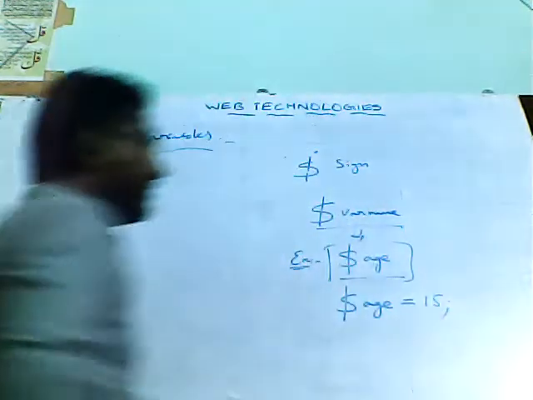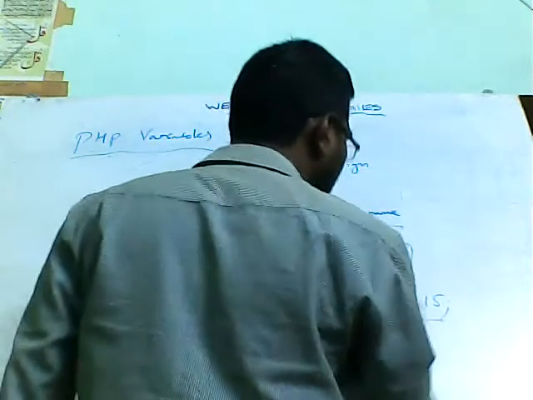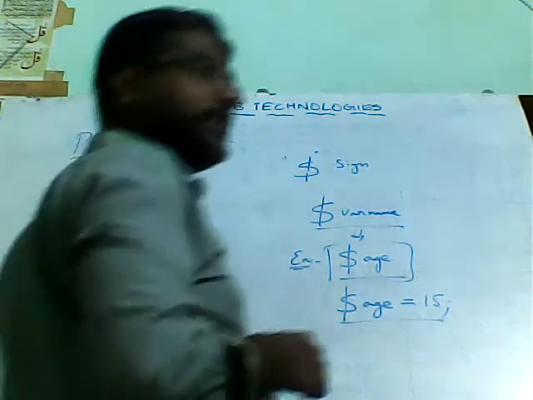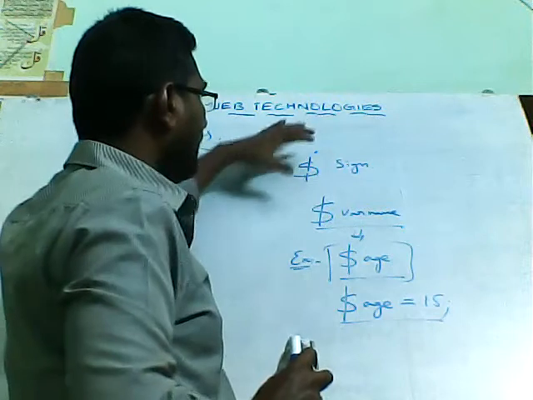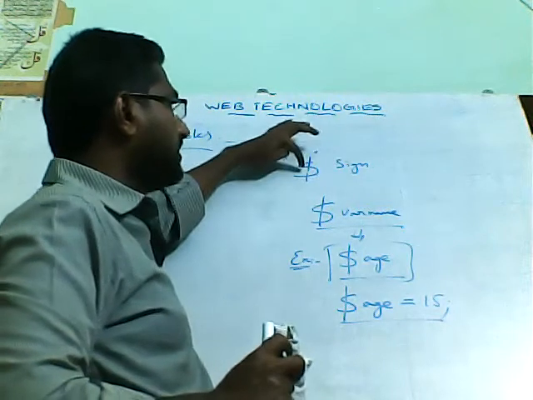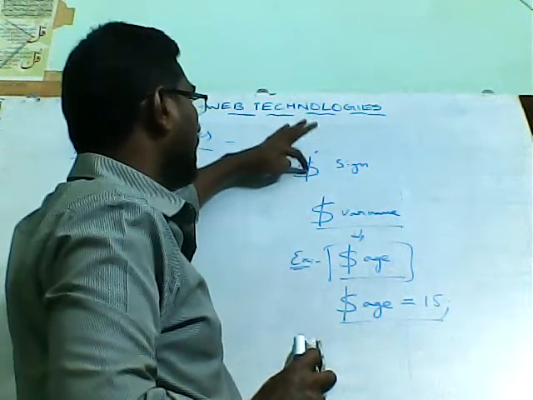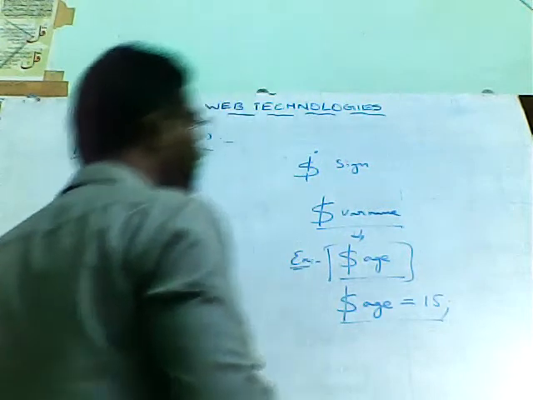Like this you can assign some value to the variable. So you can initialize the variable also. What we need to remember is that in PHP, a variable will be preceded with the dollar symbol, or we can say dollar will be followed by the variable name. This is the rule we need to follow.